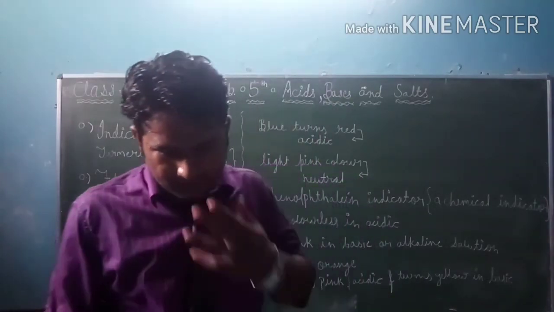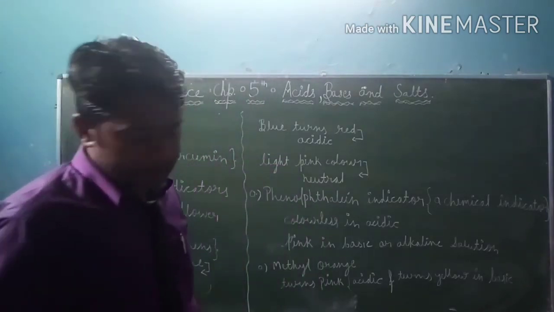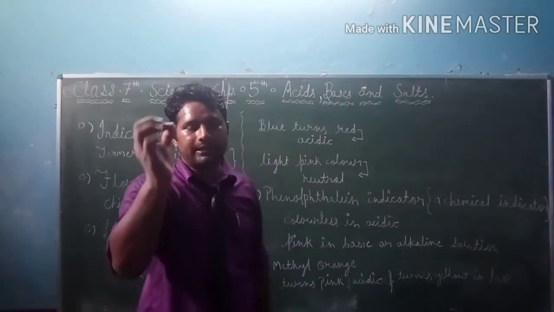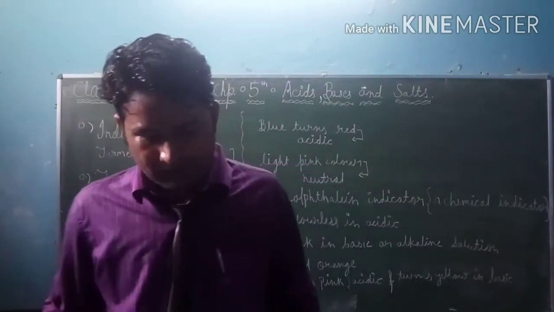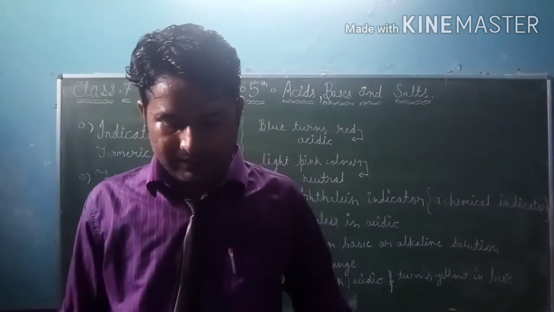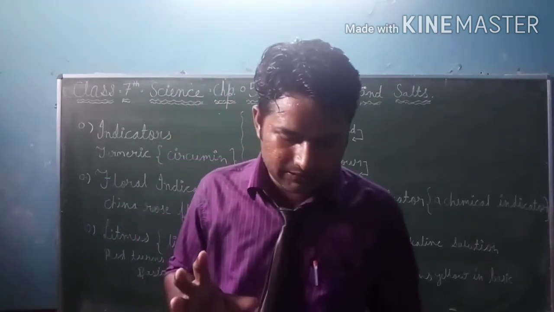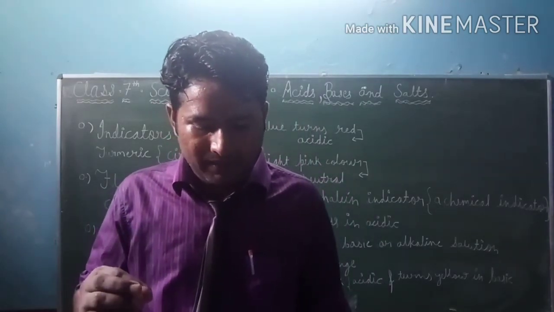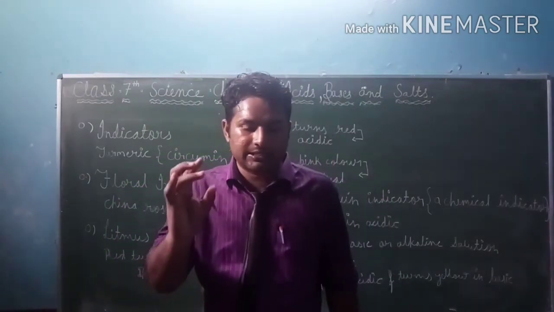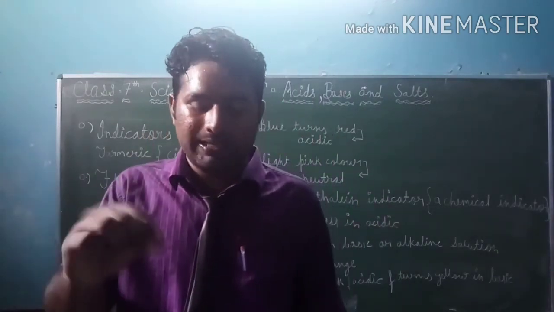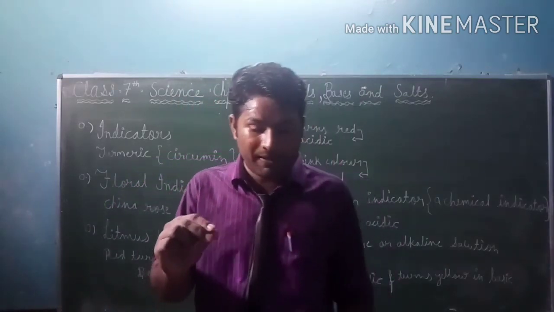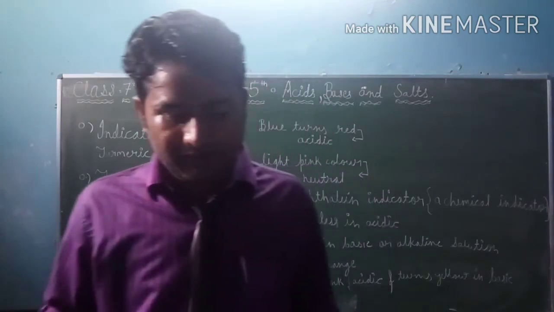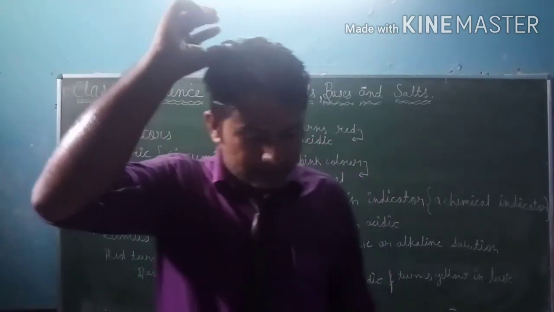these all things are there. Now phenolphthalein indicator. Phenolphthalein indicator is a chemical indicator, रासायनिक इंडिकेटर. Phenolphthalein is a chemical substance. The colorless crystals of phenolphthalein are dissolved in alcohol to prepare an indicator. That means colorless crystals of phenolphthalein are dissolved, मिलाया जाता है इसको in alcohol, एक इंडिकेटर बनाने के लिए. Now टेस्ट कैसे करते हैं phenolphthalein द्वारा हम लोग.